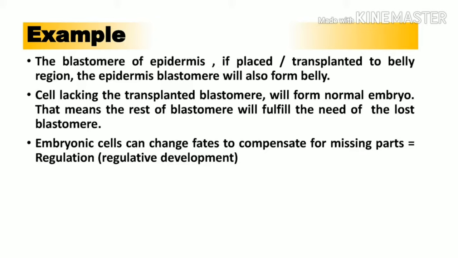Okay. In the next slide it is mentioned that the cells lacking the transplanted blastomere will form a normal embryo. This was not the case in autonomous specification, because there the embryo that was supposed to develop from the transplanted area showed abnormal development, but in this case the embryo will be normal. That means the rest of the blastomeres will fulfill the need of the lost blastomere. In the third line it is mentioned that the embryonic cell can change fate to compensate for the missing part, and that is why we get the normal embryo instead of an abnormal one. This is what is called regulative or regulation development.